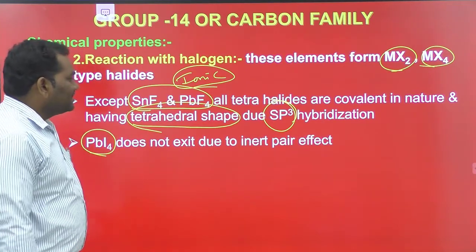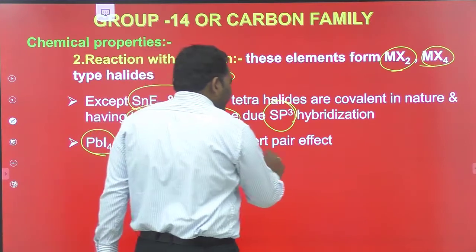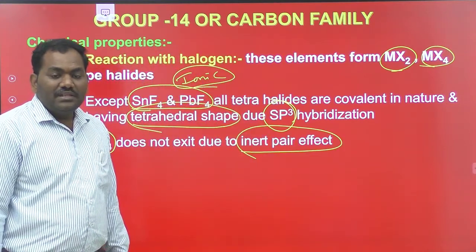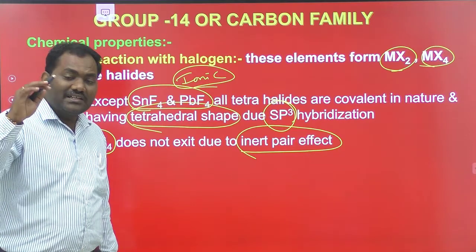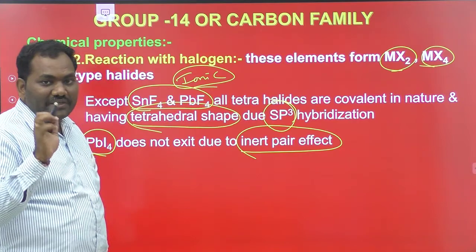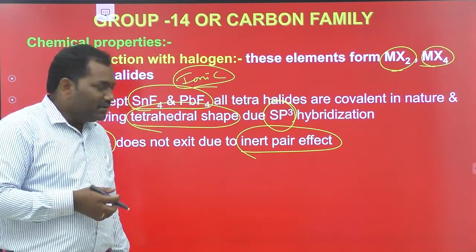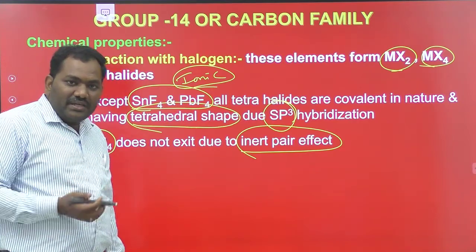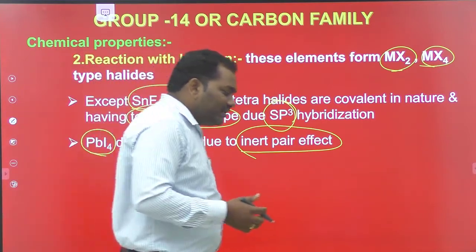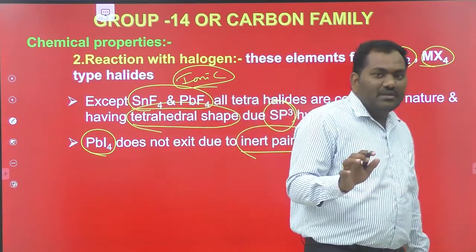PbI4 does not exist due to the inert pair effect. Inert pair effect means the reluctance of the lone pair electrons to take part in bonding. Due to the inert pair effect, PbI4 does not exist. Why? Because only PbI2 is formed.